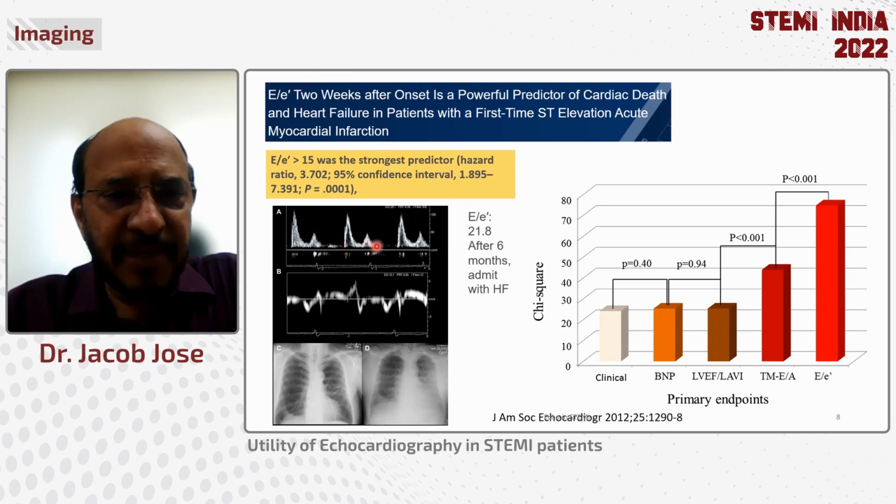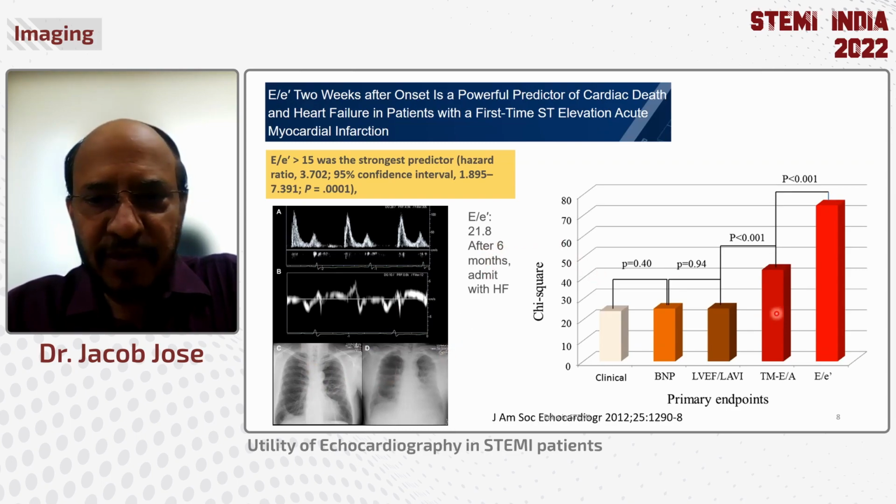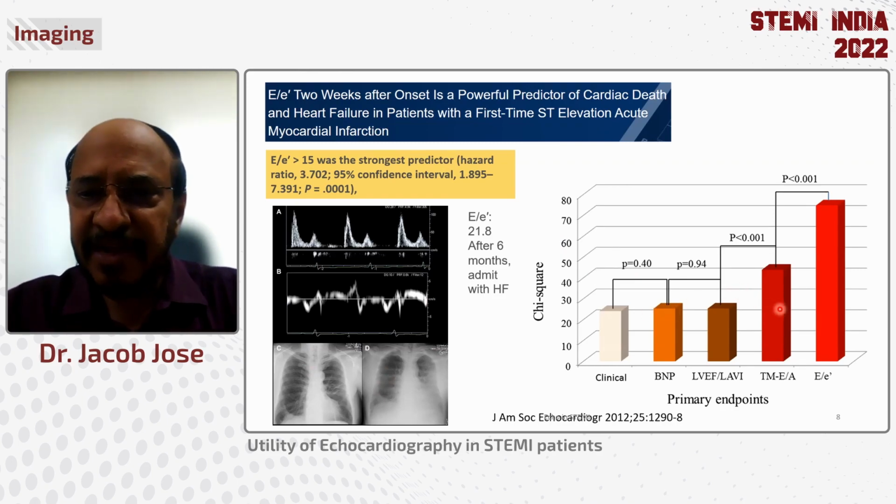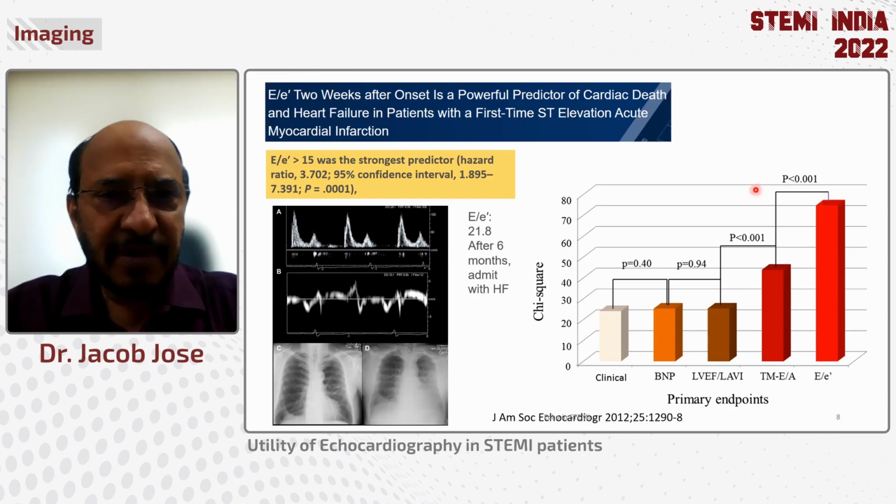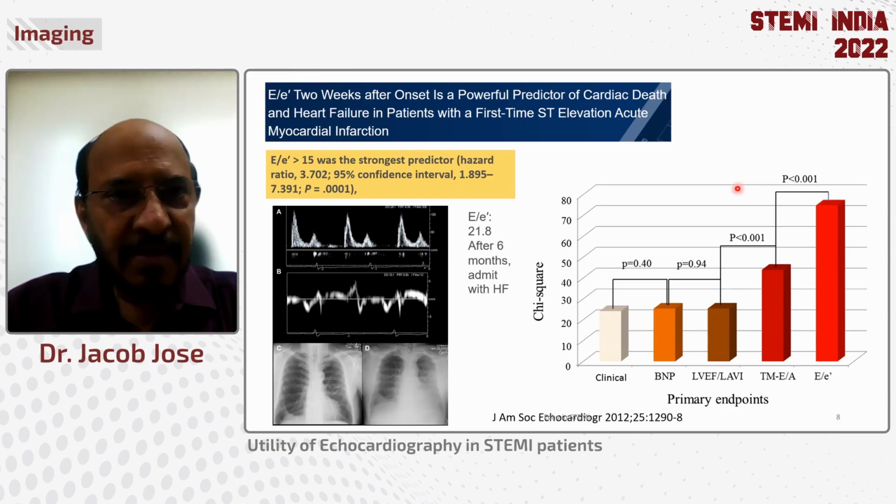Shown here is an example of a patient with an E/E' ratio of 21. Chest X-ray on discharge is normal, whereas 6 months later, the patient was admitted with heart failure and pulmonary edema. So you will see in this graph on the right side that the E/E' ratio is a powerful predictor of heart failure coming up in a patient with STEMI, and it may be a good idea to start them